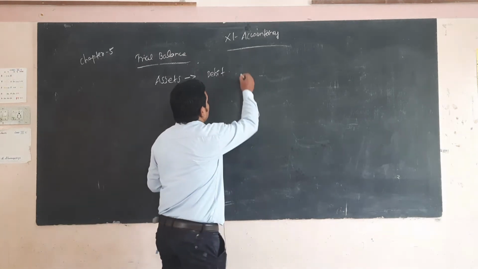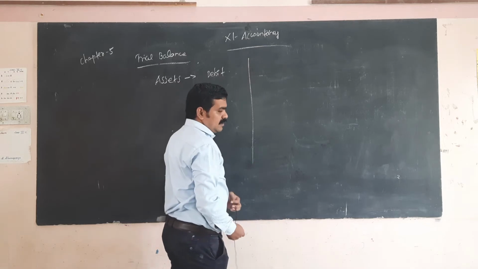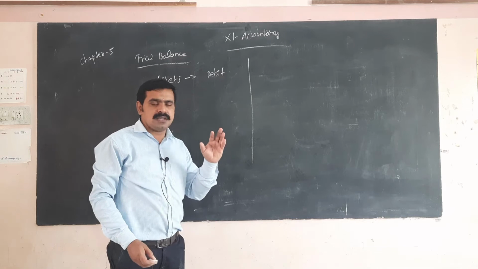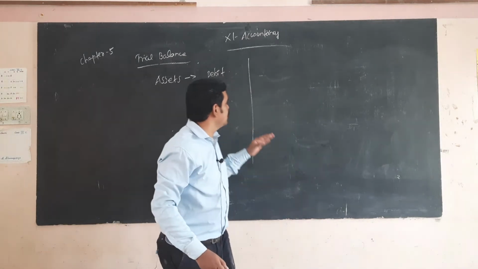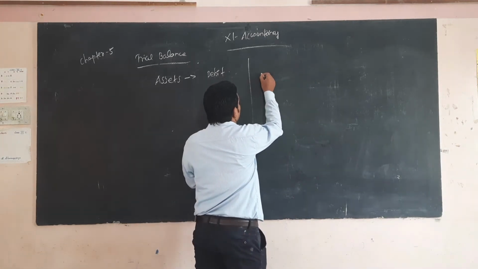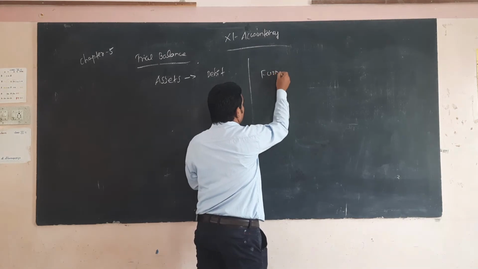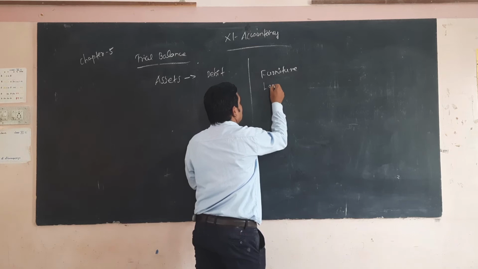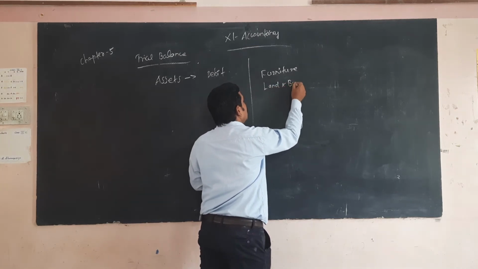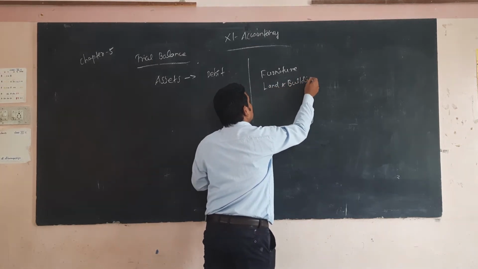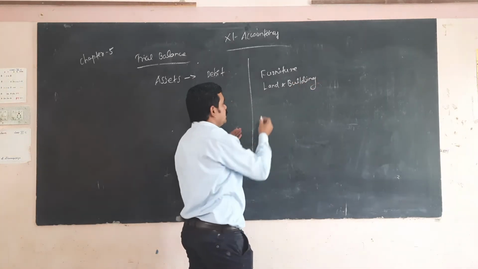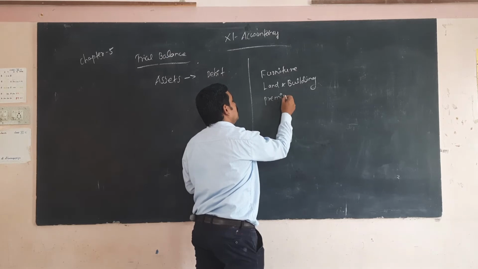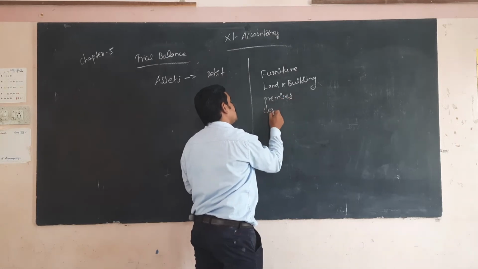I already told you, when you are opening the trial balance, you consider all the assets, for example furniture, land and building, premises, and closing stock.